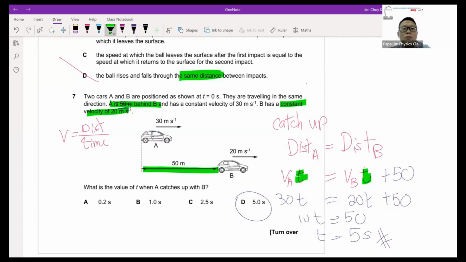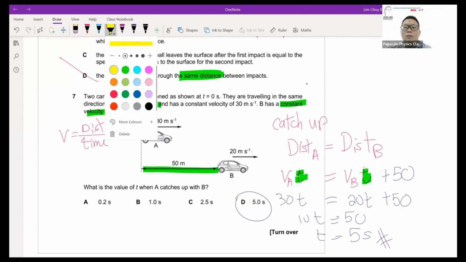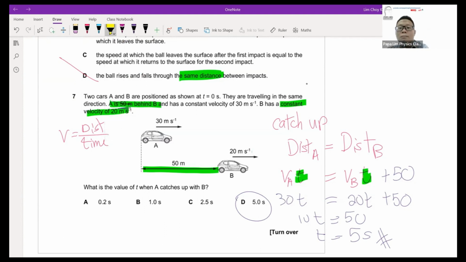One thing to take note of when you're looking at this type of catching-up problem: having the same speed doesn't mean they catch up. For catching up, the important thing is that they must travel the same distance. So this one I would say is quite straightforward.